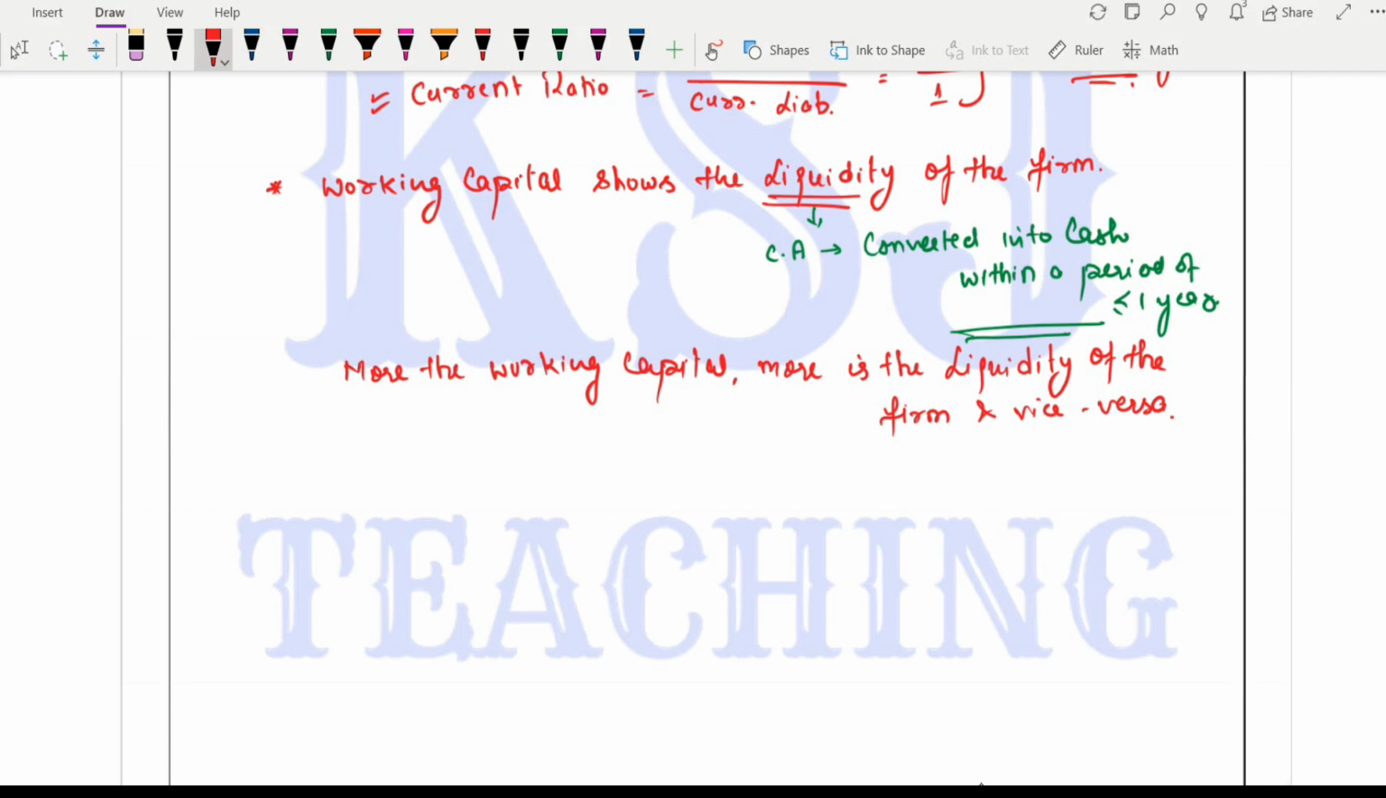Say you have to pay someone 10 rupees. This is your current liability. You have current assets of 30 rupees. So what is your working capital? That is 20 rupees. So you have sufficient liquid assets in your pocket to meet your day-to-day expenses, right? This 20 rupees can be used in case of emergency or any other requirement to meet your day-to-day expenses. So the more the working capital, the more is the liquidity of the firm, and vice versa.